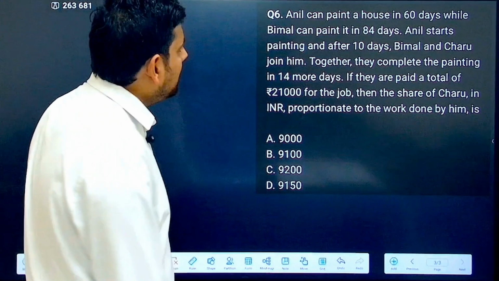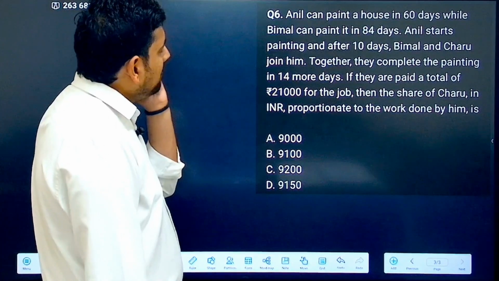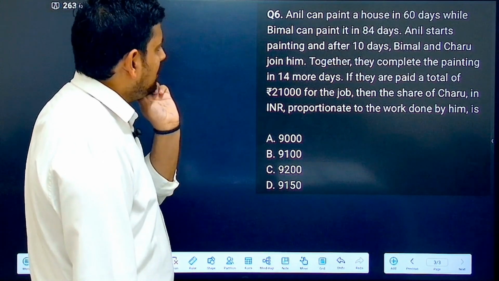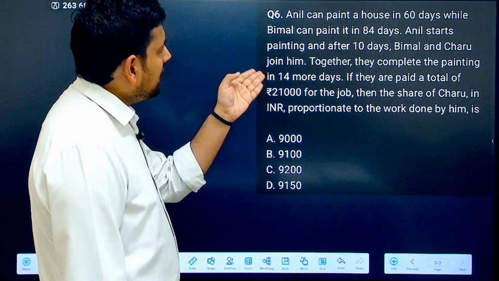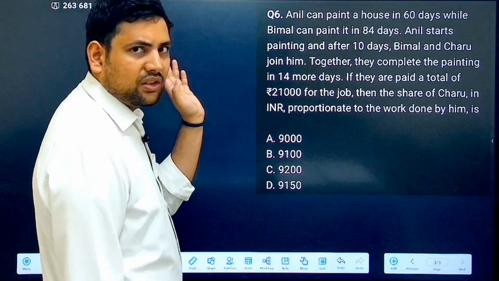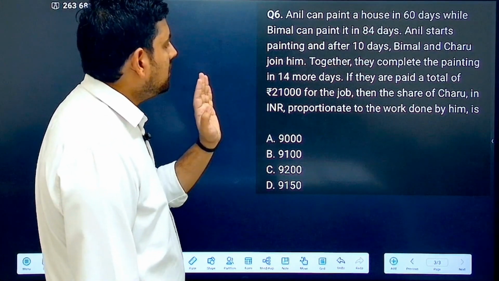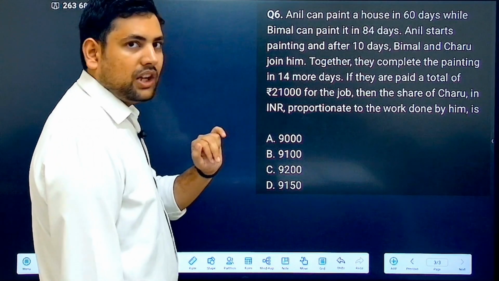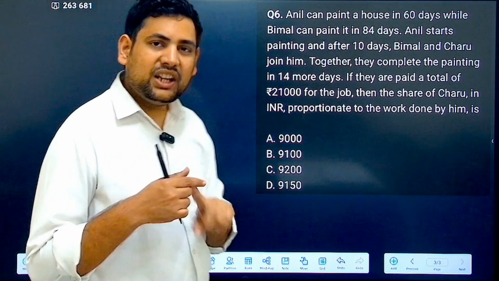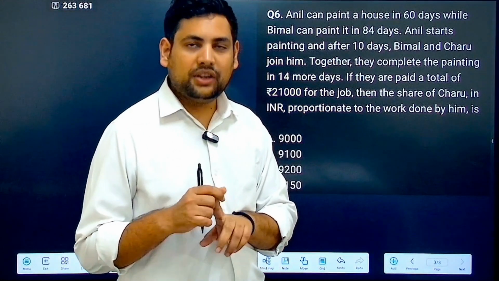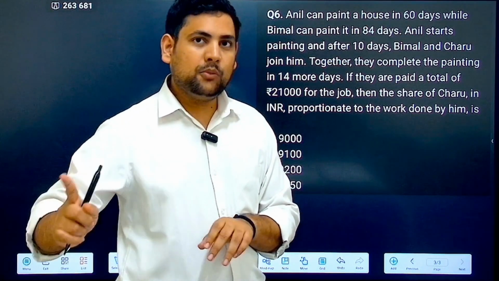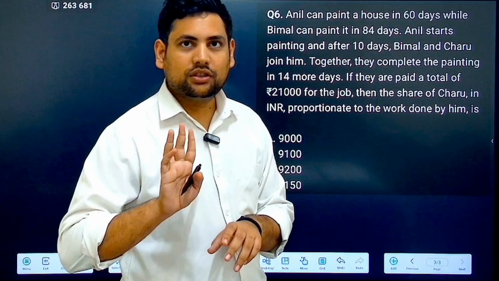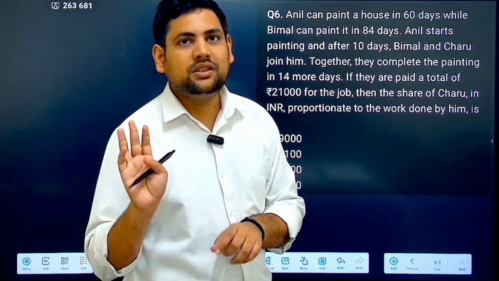Now this one says Anil can paint a house in 60 days while Bimal can paint it in 84 days. Okay, then Anil starts painting and after 10 days Bimal and Chandu join him. Together they take 14 more days to complete it. 21,000 is given. Now can you see that Anil was painting for a much longer time. Bimal and Chandu came later, so he is working more, so he should be paid more, correct? So this is not based on efficiency alone.